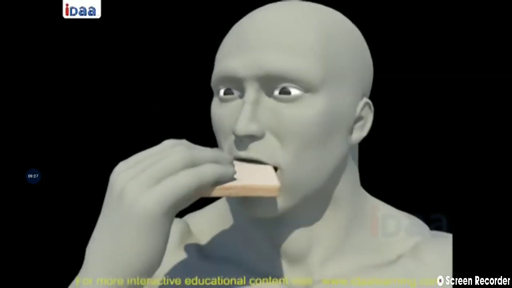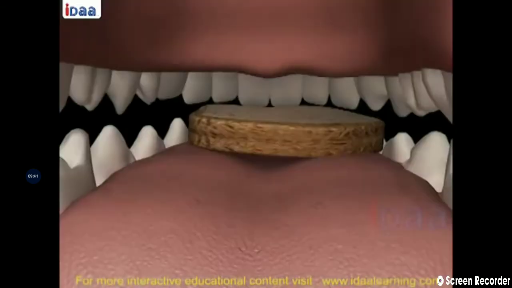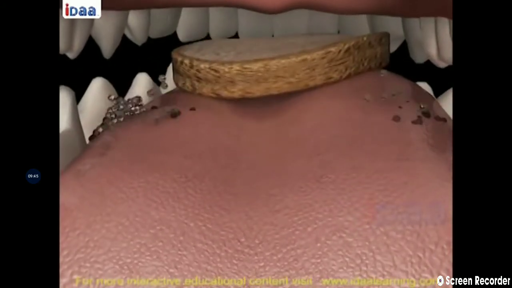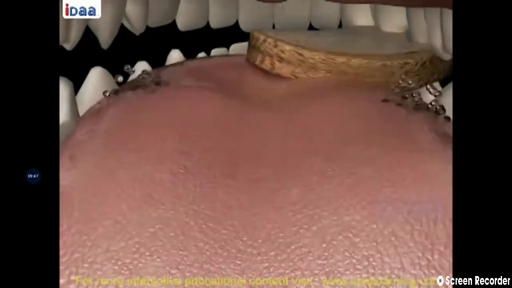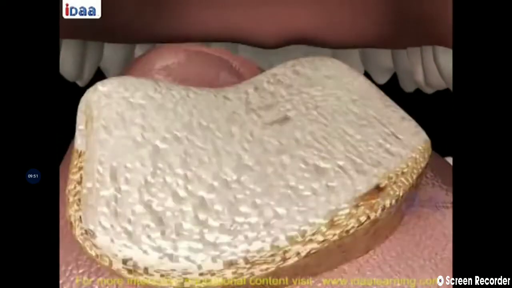Let's see the mouth and the buccal cavity. Food is taken in by the human being through the mouth. The process of taking food is called ingestion. Chewing food is very necessary for proper digestion, as the digestive process starts in the mouth itself.